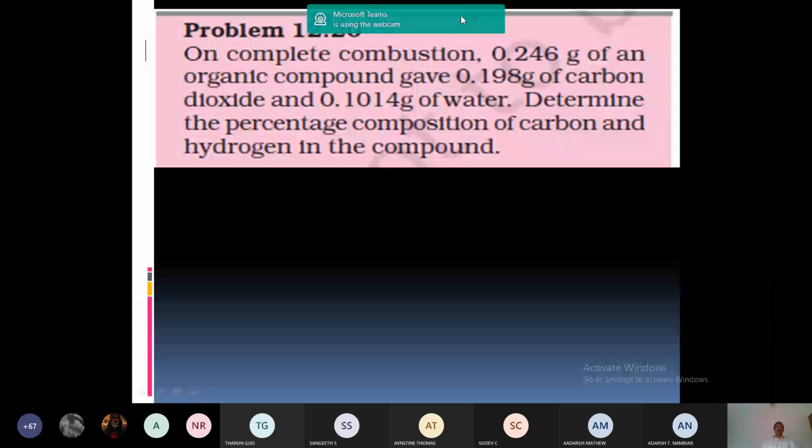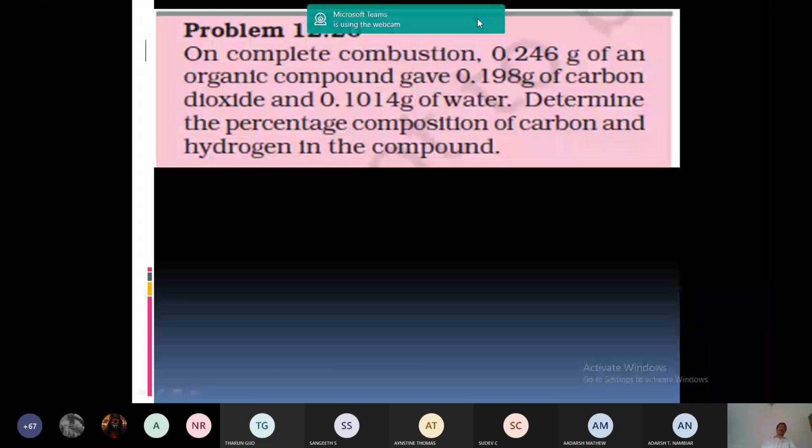On complete combustion, 0.246 gram of an organic compound gave 0.198 gram of carbon dioxide and 0.1014 gram of water. Determine the percentage composition of carbon and hydrogen in the compound. You have the equation to find out percentage of carbon and percentage of hydrogen.